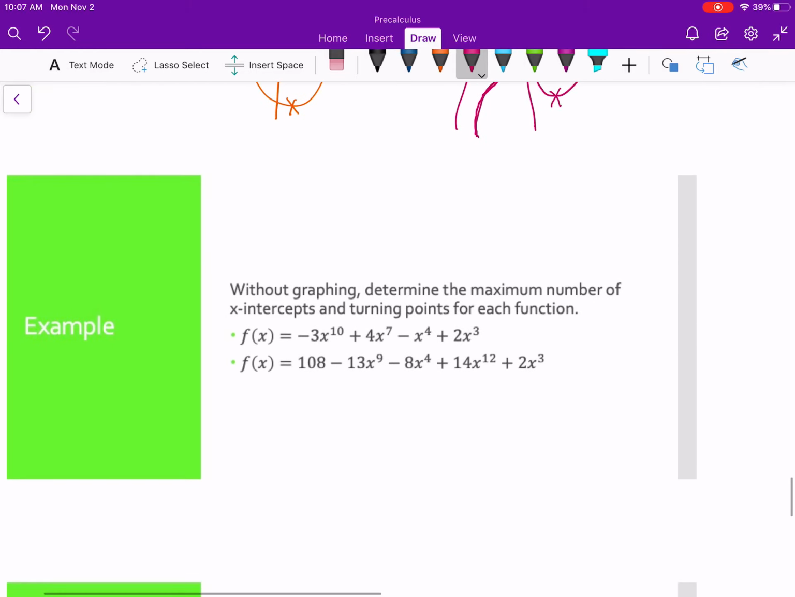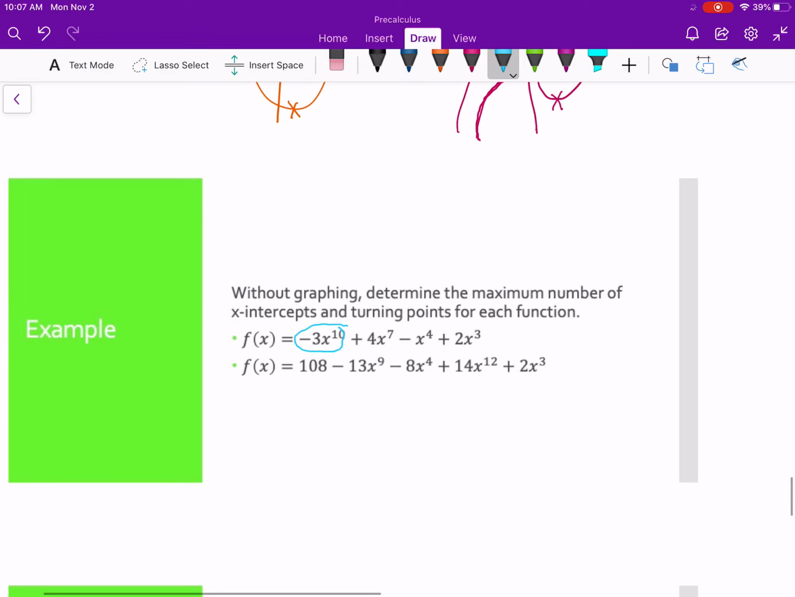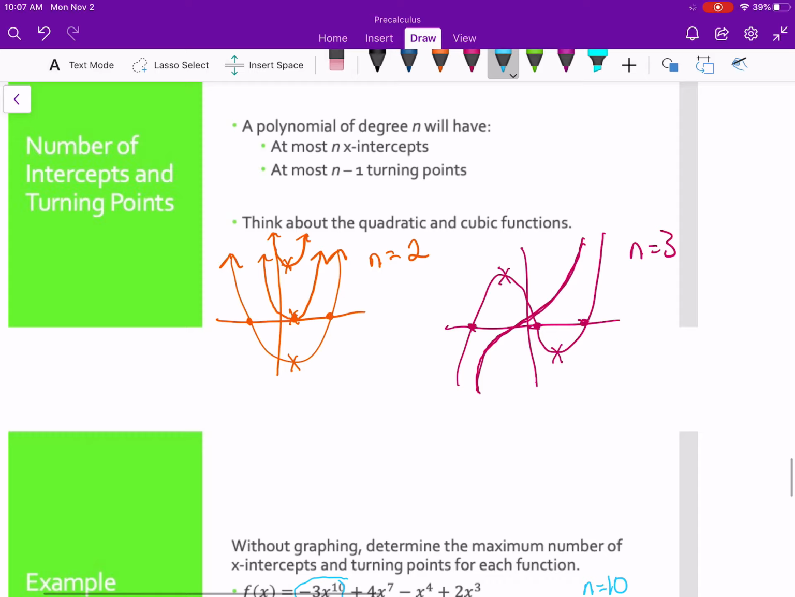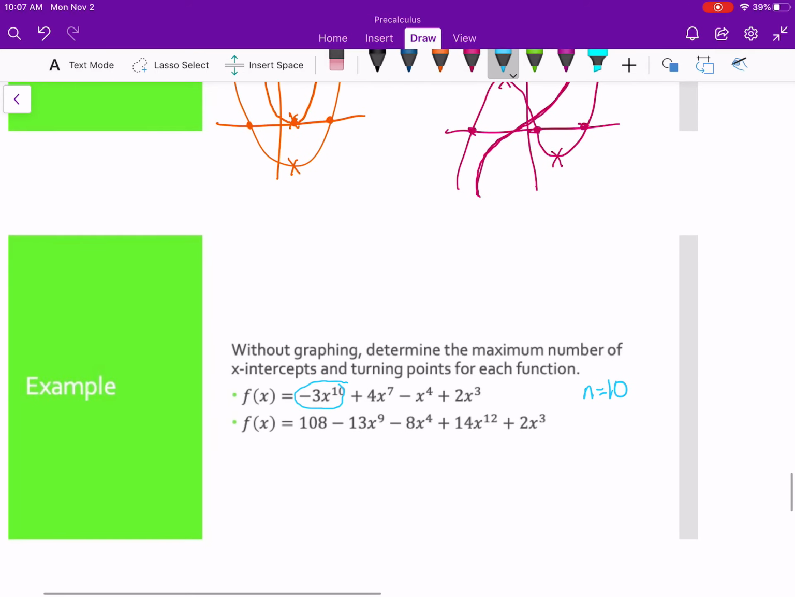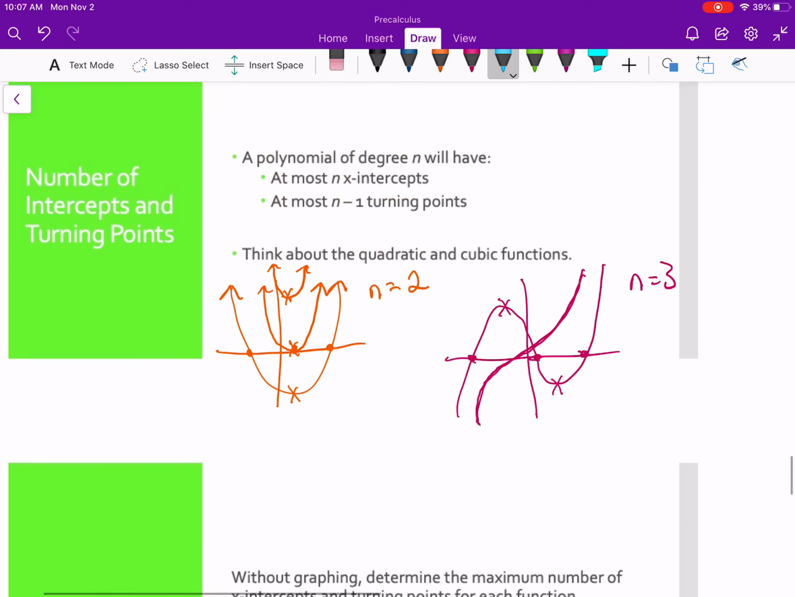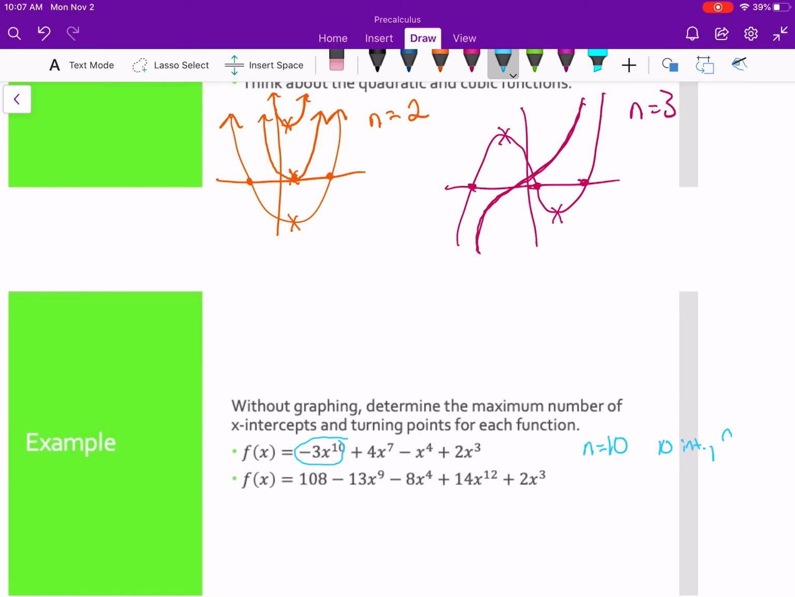So without graphing, let's determine the maximum number of x-intercepts and turning points for each function. So we're going to find our leading term. And in this case, our leading term is our negative 3x to the 10th. So our n in this case is 10. So remember, we can have at most n intercepts. So we could have 10 intercepts. And then n minus 1 turning points, we could have 9 turning points.